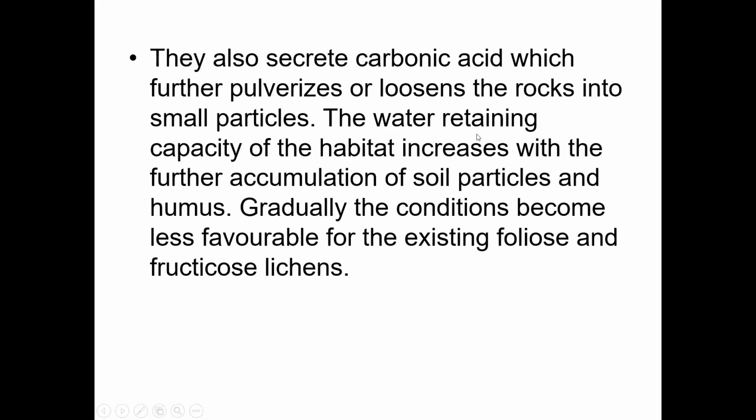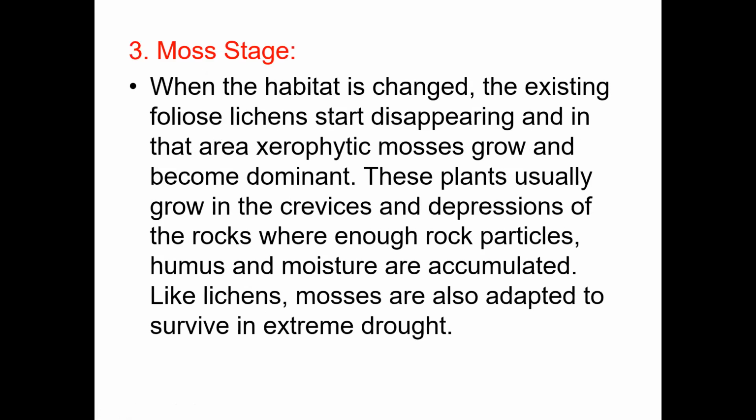Next, the water retaining capacity of this habitat increases with the further accumulation of soil particles and humus. Gradually this condition becomes less favorable for the existing foliose and fruticose lichens. As soil formation increases, the habitat is no longer suitable for these lichens, so this stage is replaced by the moss stage.